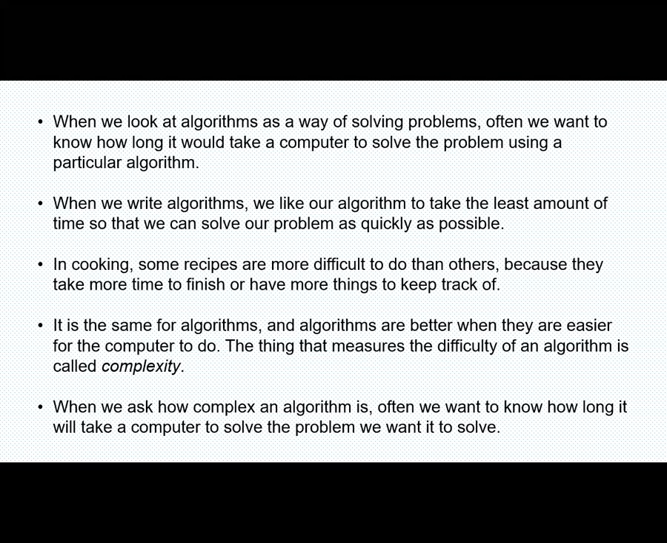In cooking, some recipes are more difficult to do than others because they take more time to finish or have more things to keep track of. It is the same for algorithms. Algorithms are better when they are easier for the computer to do. The thing that measures the difficulty of an algorithm is called the complexity of the algorithm.